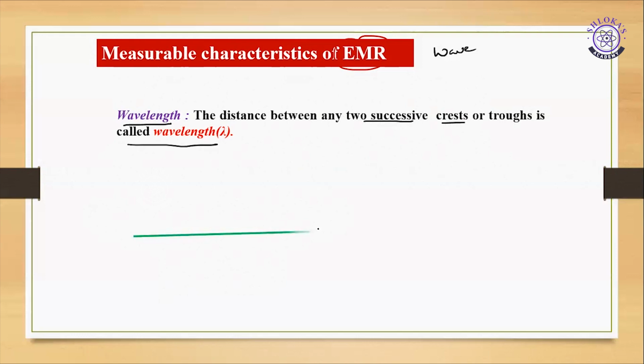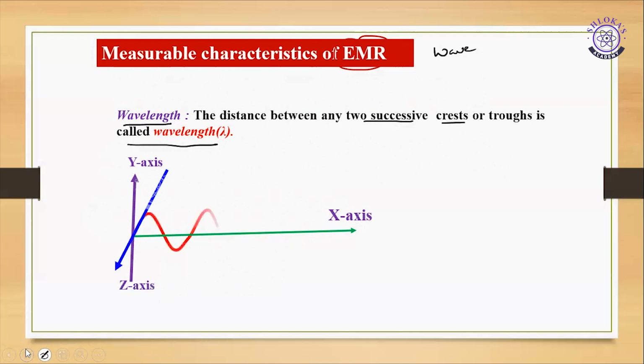This is the propagation of a wave, meaning along this x-axis the wave is moving, right? This is the x-axis, this is the y-axis, and this is the z-axis, and this is the electric field. This is called a crest. This is called a crest. And what is a trough? This is called a trough, right? This is a crest, and again a trough. This is a trough, right?